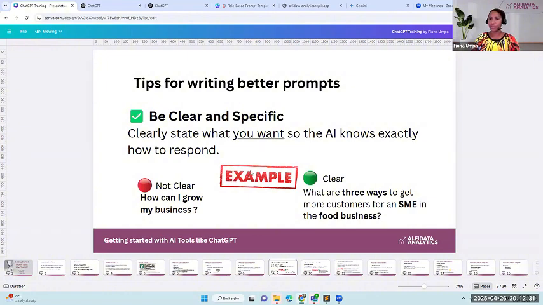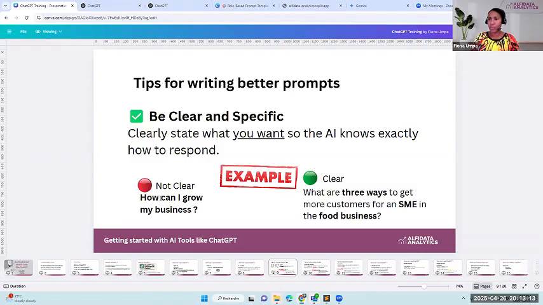For example, here on the left, we have a prompt that is not clear: how can I grow my business? That's not very clear. On the right-hand side, to improve this prompt, you have to be specific. What are 3 ways to get more customers for an SME in the food business? You are clearly saying that you are an SME and it's in the food business. And instead of saying, give me 5 or 10 ways, you said, just give me 3. So you are being clear and specific.